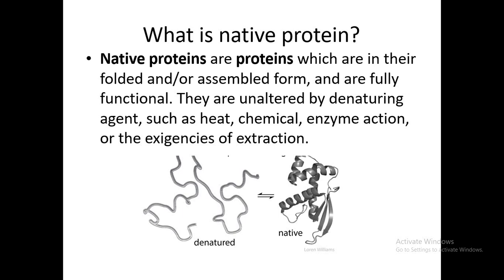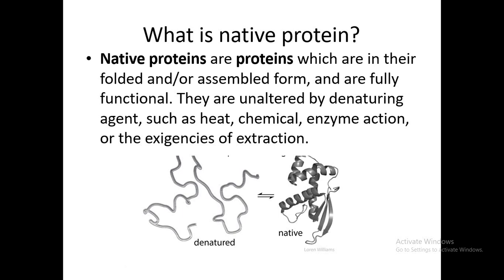And the protein's biological activity is based on the native conformation of the protein, or the native form of the protein, not the unfolded form. The unfolded protein can exhibit its previous conformation, that is the primary or secondary structure.